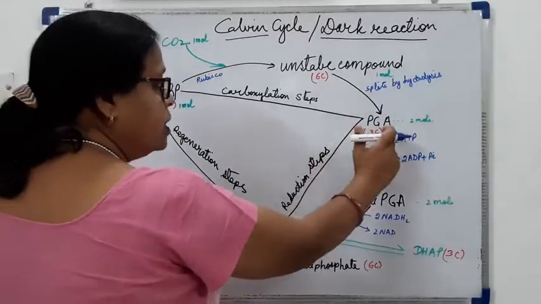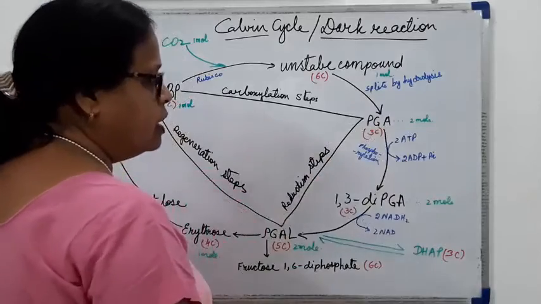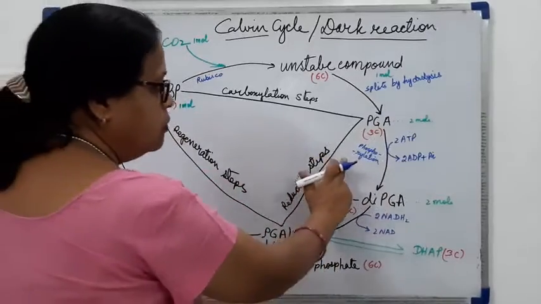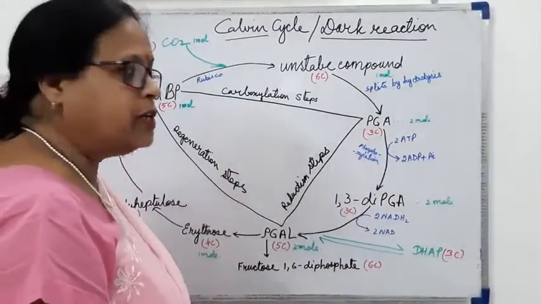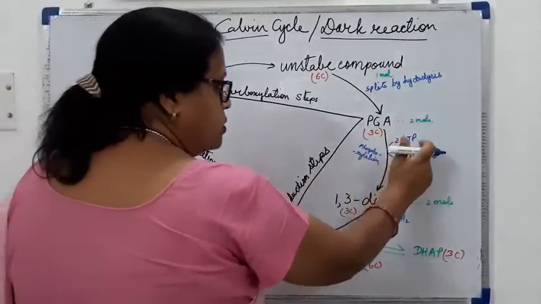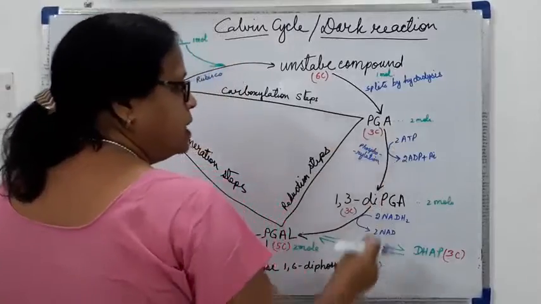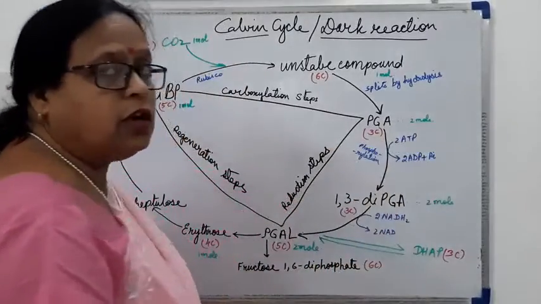Now this phosphoglyceric acid, by the process of phosphorylation, that is the addition of a phosphate group, gets it by the energy of ATP.